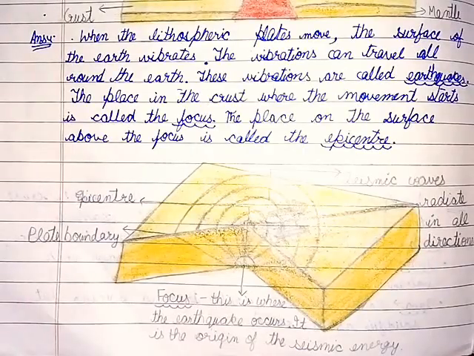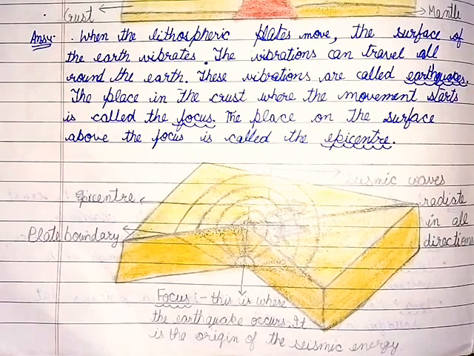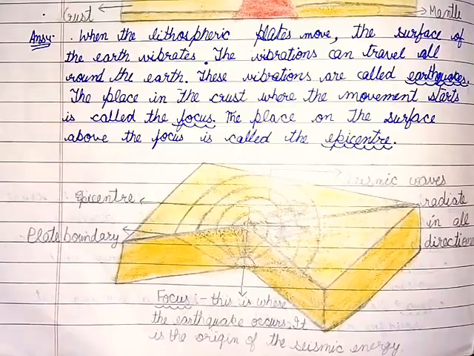Gases: a cloud of ash formed by volcanic explosions. Answer number 4. When the lithospheric plates move, the surface of the earth vibrates. The vibrations can travel all around the earth. These vibrations are called earthquakes. The place in the crust where the movement starts is called the focus. The place on the surface above the focus is called the epicenter.